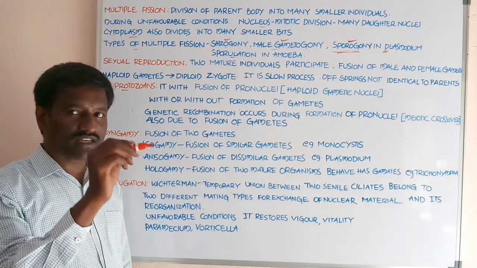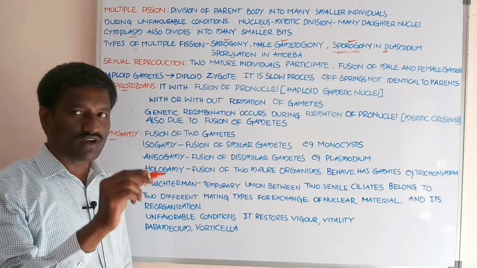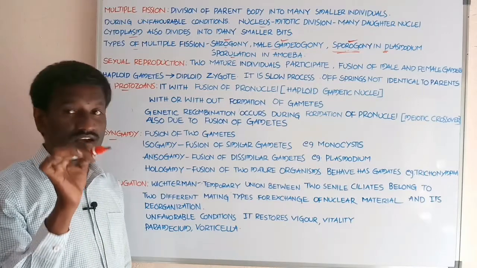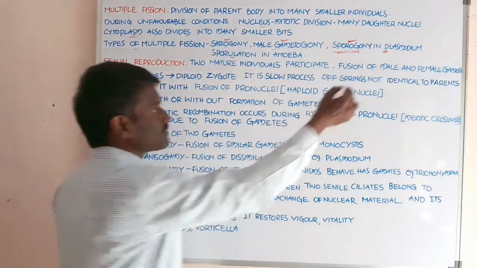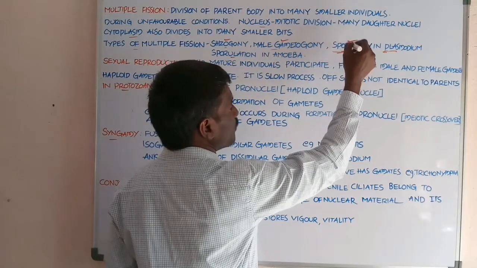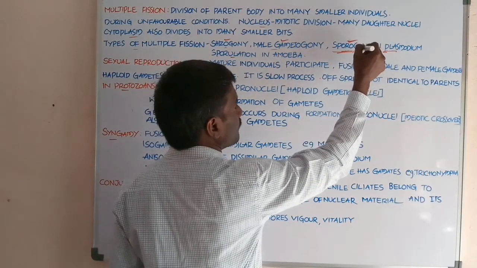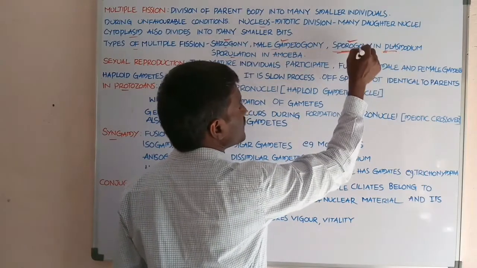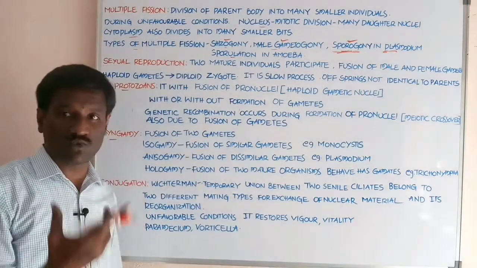Sporogony is the asexual reproduction, or multiple fission, that appears in the life history of Plasmodium. By sporogony, the Plasmodium life history produces a large number of sporozoites.